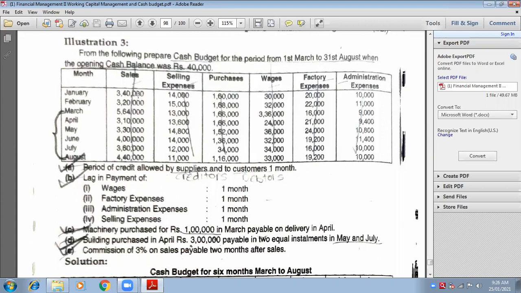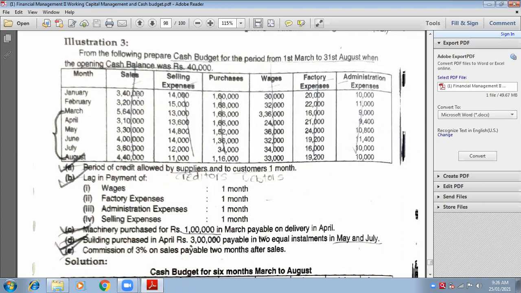1 lakh is the cost. That means I'm going to pay 1 lakh. It is not my income, first of all, it is my expense. Why? Because I'm purchasing machinery. Whenever I purchase something, cash goes out, so there is an expense. I have to think about cash, not machinery, because I am doing the chapter related to cash budget. So it is related to cash.